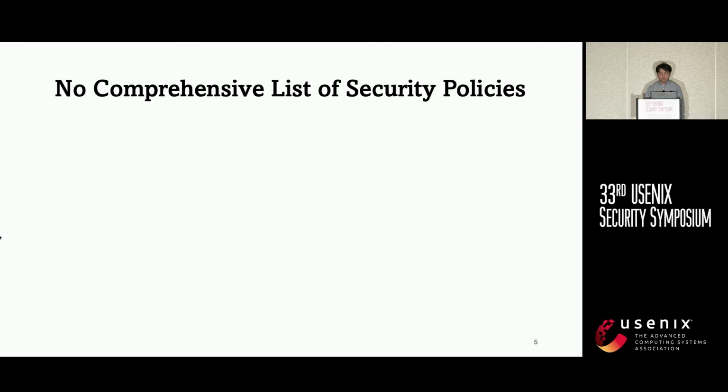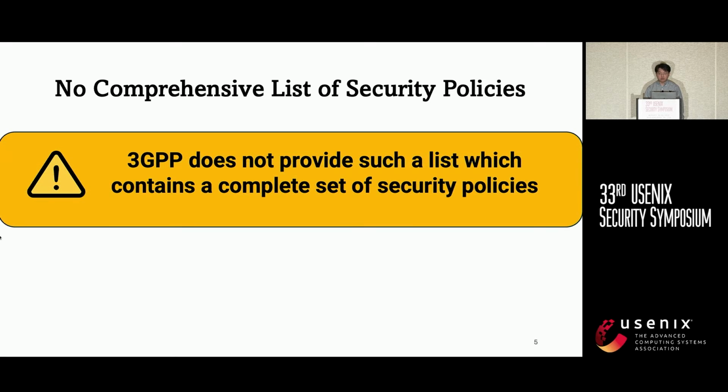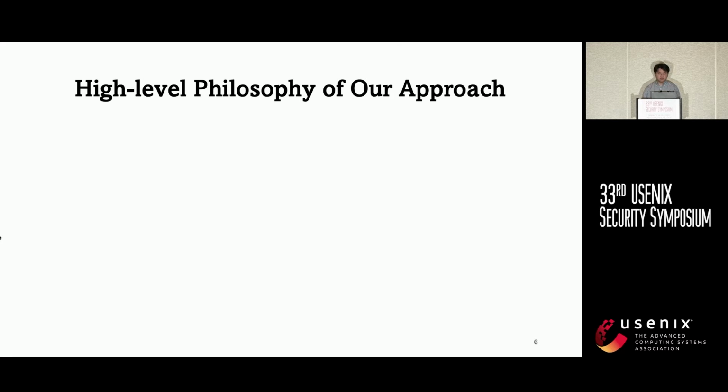However, the first problem we encountered is that there is no list which contains a complete set of security policies which we could directly apply for testing. In this case, to achieve our goal, we designed our framework 5G BaseTracker, whose key intuition is differential testing. Since those 5G devices are implementing the same protocol, if two devices behave differently for the same input, then at least one device is implemented in a wrong way, or this is a case underspecified in the specification.